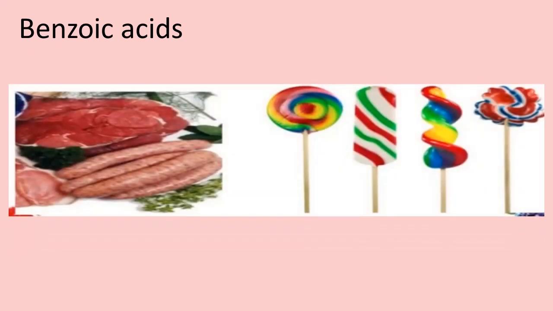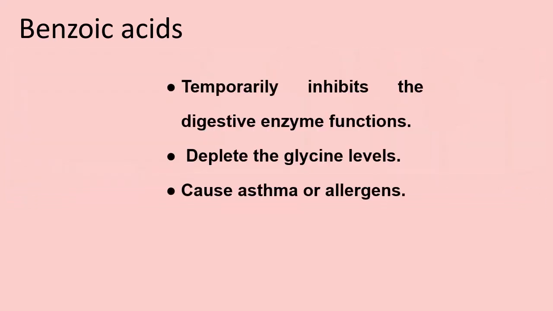Next example of preservative is benzoic acid, which is added into drinks, low sugar products, cereals and meat products. And the side effect of this benzoic acid is that it may temporarily inhibit the digestive enzyme functions.